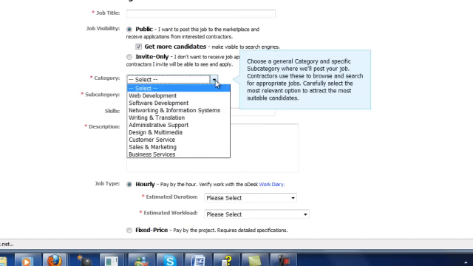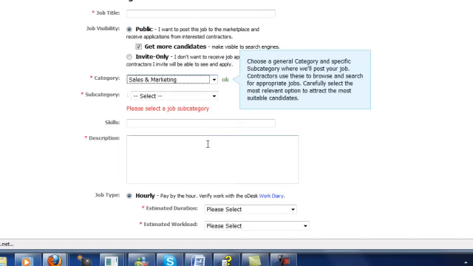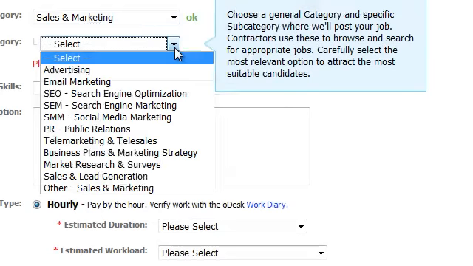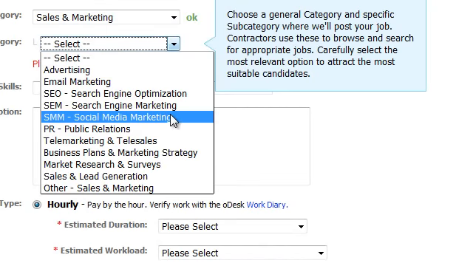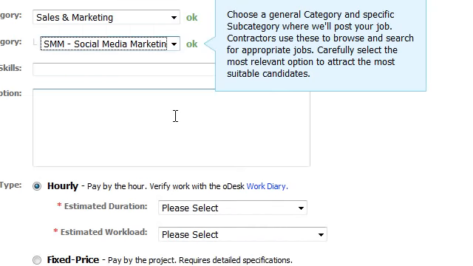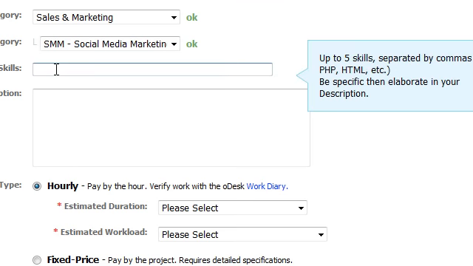Category, most of the stuff we're going to be dealing with is sales and marketing. Subcategory, okay, well, let's just say we need somebody for some social media marketing. We need someone to help us with our social media. And then in here, these are literally skills of which software these people would be